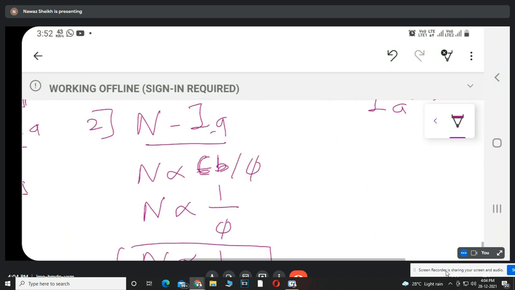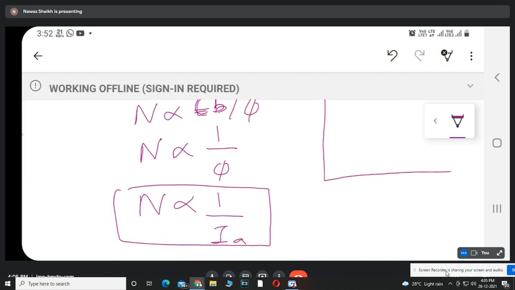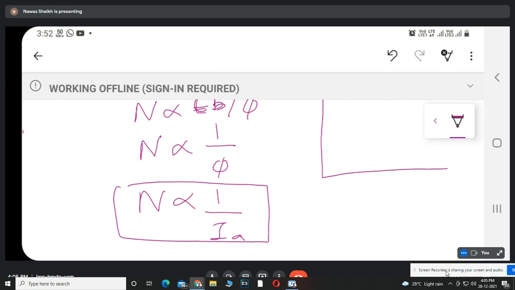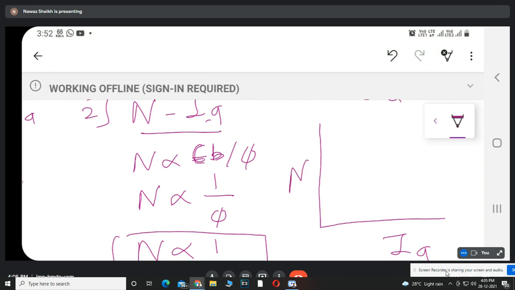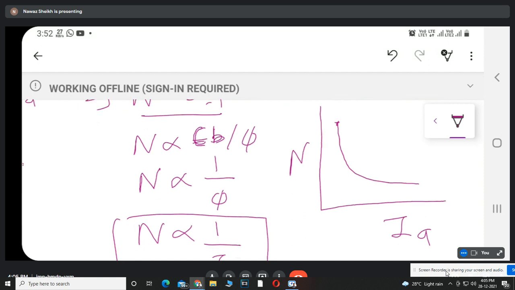So it will show the relation like this. This is Ia, this is N. So when the value of armature current is very small, speed will be high. As the value of armature current increases, speed will decrease. And when the value of armature current is high, speed is small. So the speed armature current characteristics for the DC series motor will be like this.